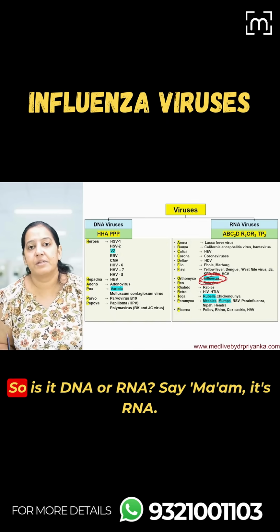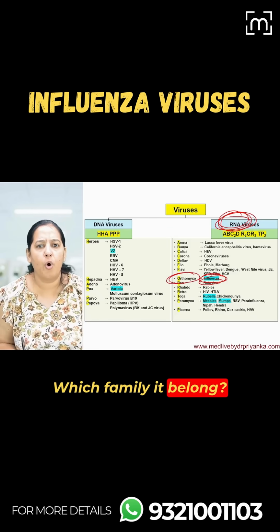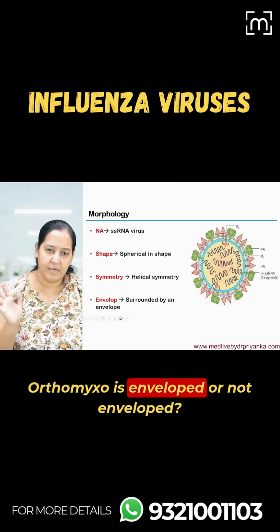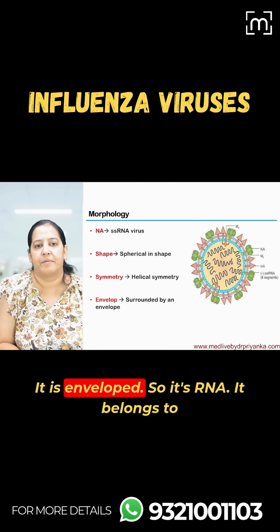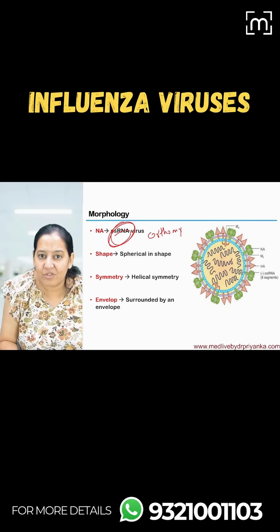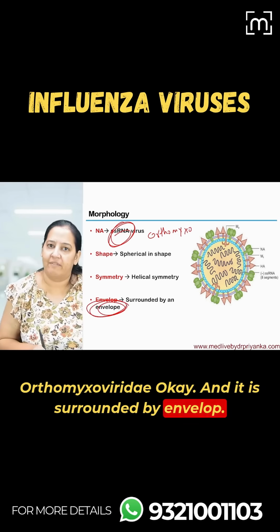Here is influenza. So is it DNA or RNA? Say, ma'am, it's RNA. Which family does it belong to? Orthomyxo. So where is orthomyxo coming? Orthomyxo is enveloped or not enveloped? It is enveloped. So it's RNA, it belongs to orthomyxoviridae. Write down orthomyxoviridae. Okay, and it is surrounded by an envelope.